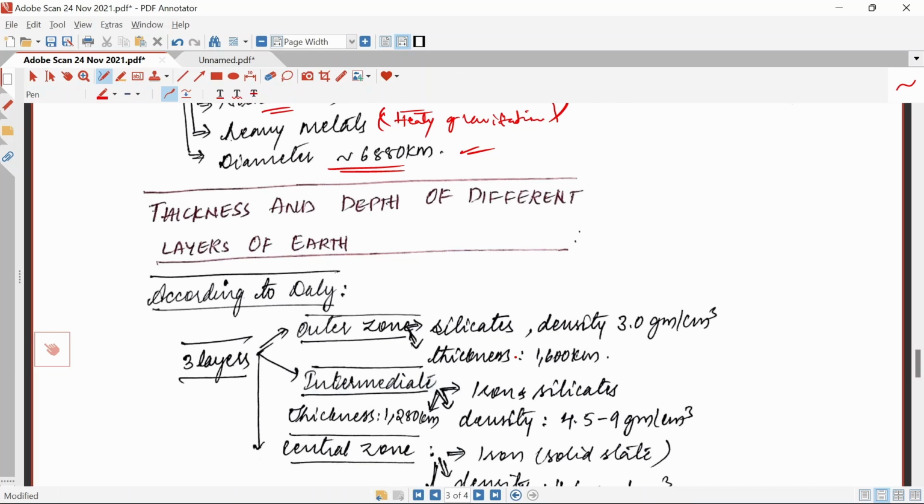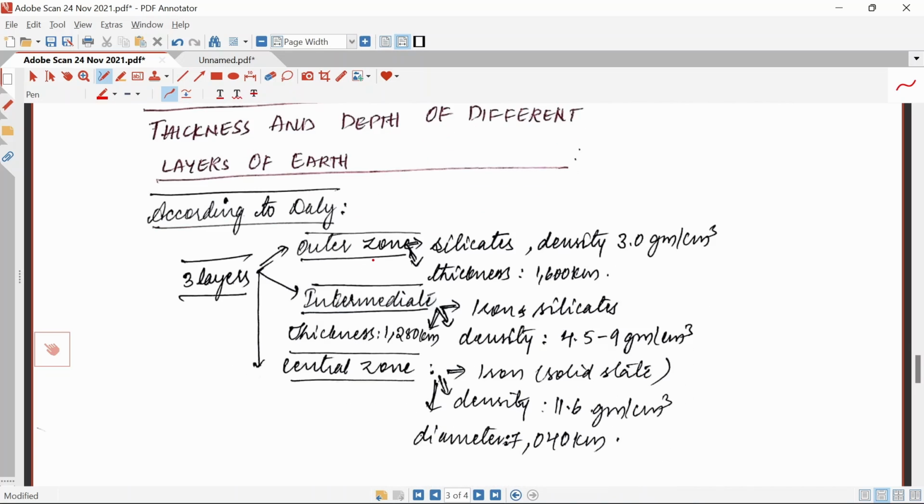So a scientist called Daly proposed that earth has three layers. The outer zone consists of silicate with a density of 3.0 grams per centimeter cube, and its thickness is 1600 kilometers. This is the outer zone.